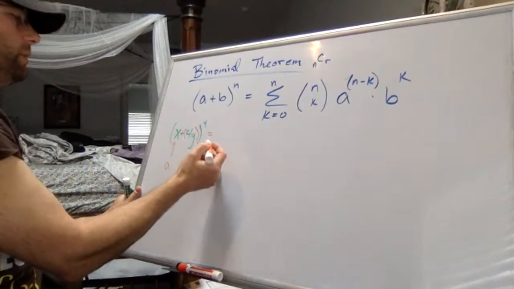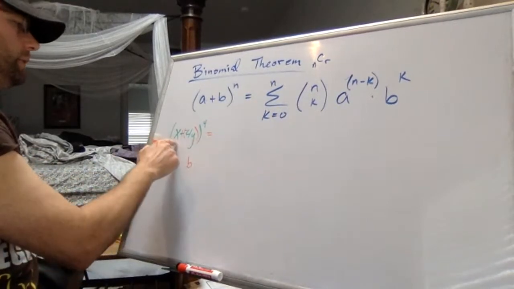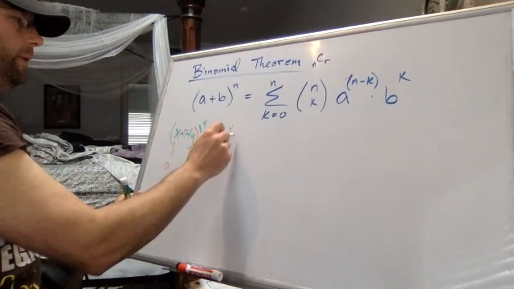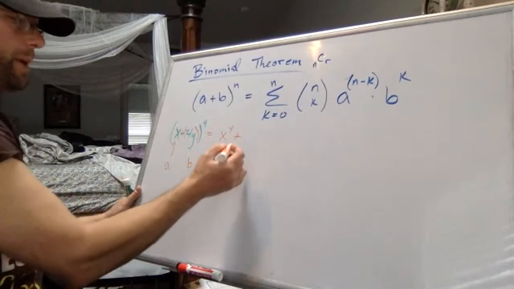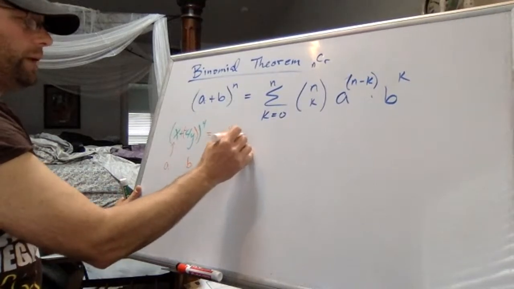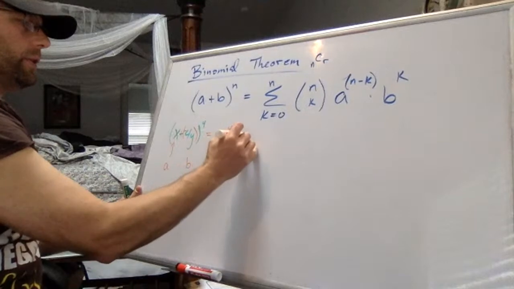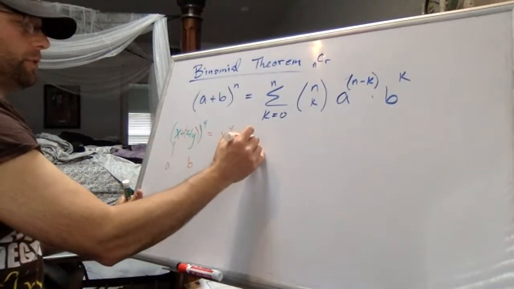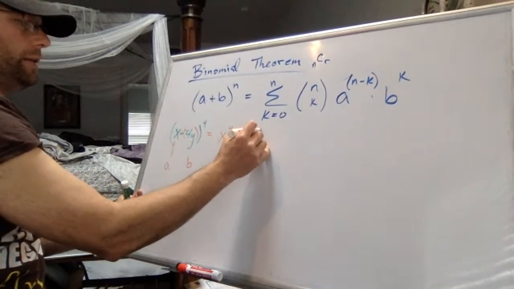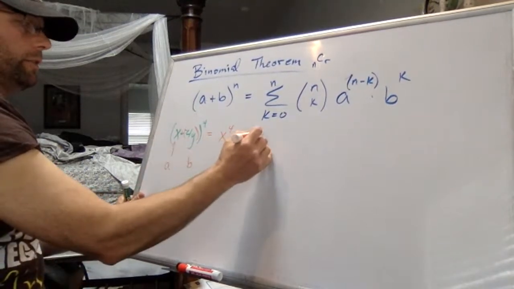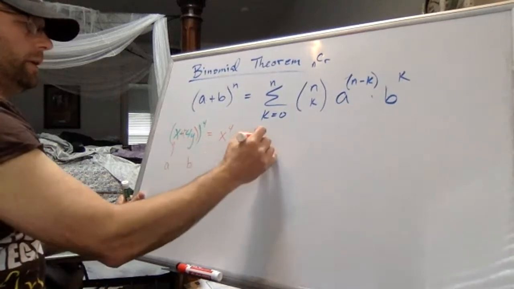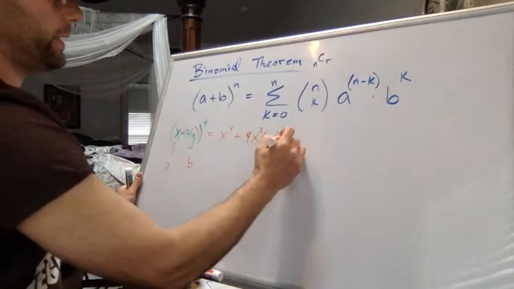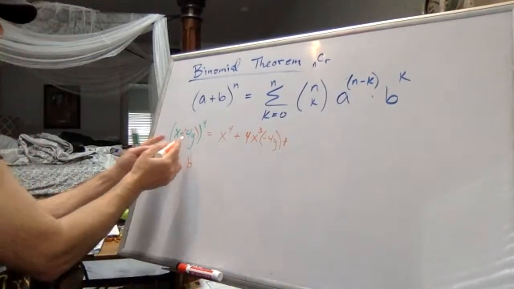So what happens is the first thing in this expansion is really just a to the expansion power. So the first thing is x to the fourth, plus the next thing. We remember maybe from Pascal's triangle the coefficient is whatever power is here comes next. So 4, and then it's a, the first thing, which happens to be x, to 1 power less, and then it's b to the first power. Well, b is actually negative 4y. And don't simplify yet. Let's just leave it in sort of a plus b form.